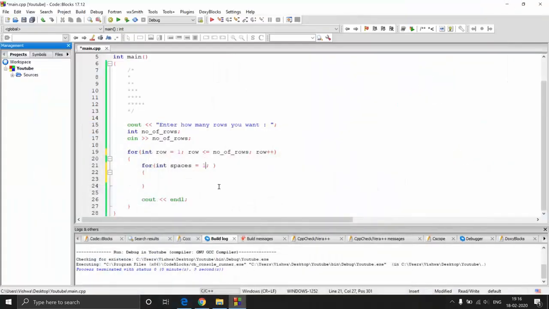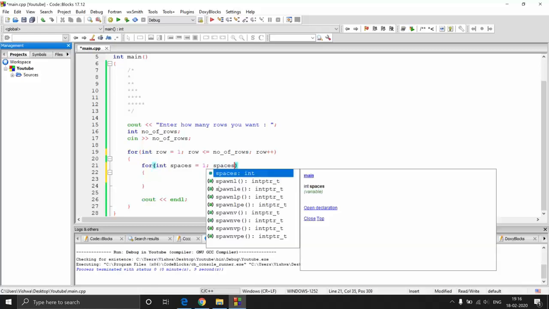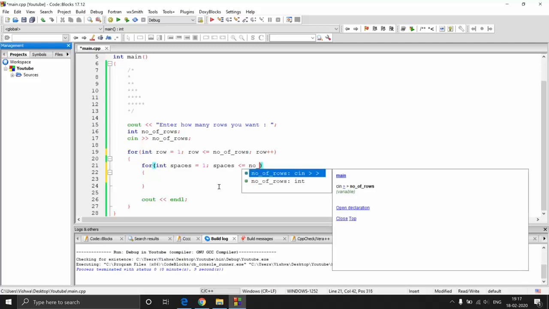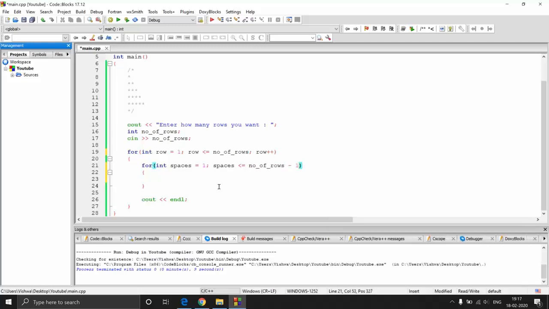So here: for int spaces equal to 1, and then spaces is less than or equal to number of rows minus 1, and then spaces plus plus. Since I have only one statement, I'm just going to write it over here. I'll just print a space without a new line, because once it's a new line, it's going to go to the next line. We don't want that to happen. We are just dealing with the values right now.